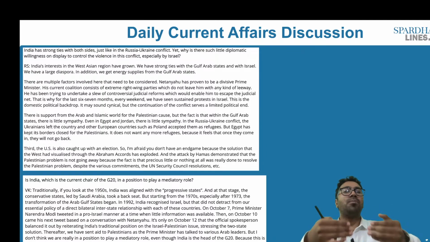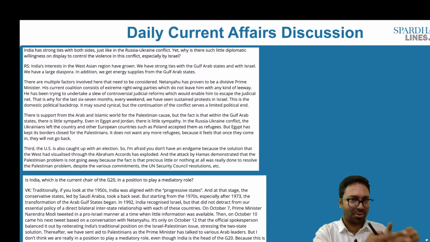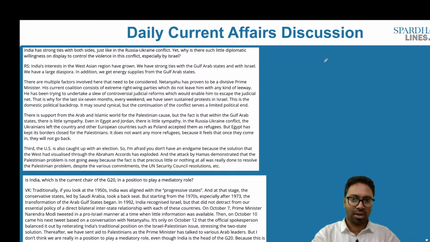So India may not become a right mediator, says the author, because we have our own specific interest in both the regions, with respect to Israel as well as Palestine. So we cannot take one side. So it is for the larger community, all countries, to come together and ultimately settle the issue. It is not about taking sides, not about Israel or Palestine, it is about humanity as a whole.